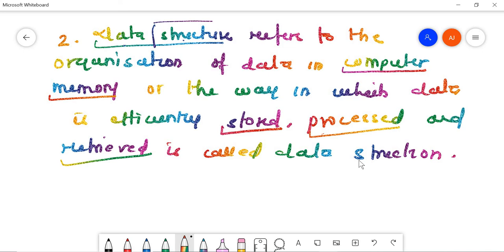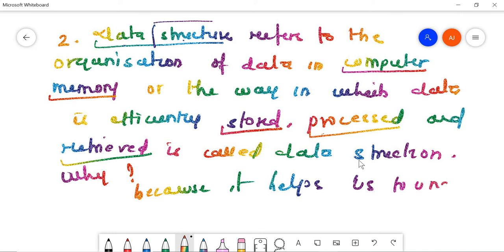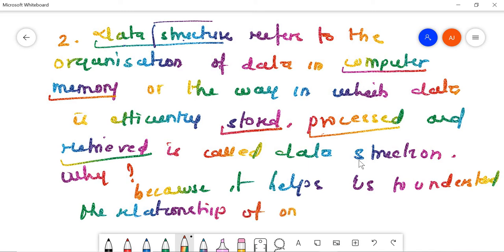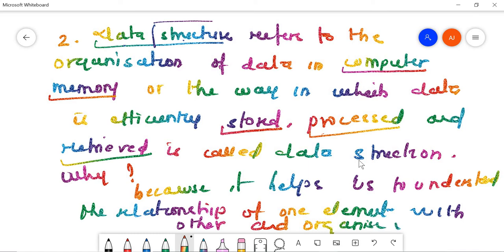Right, so why do we need data structure? Because it helps us to understand the relationship of one element with another, and it also helps us to organize it within memory.